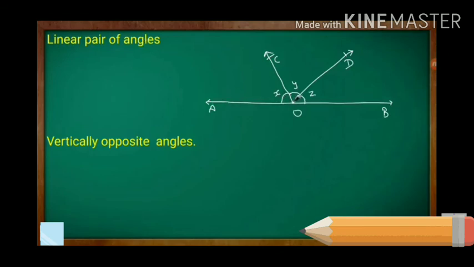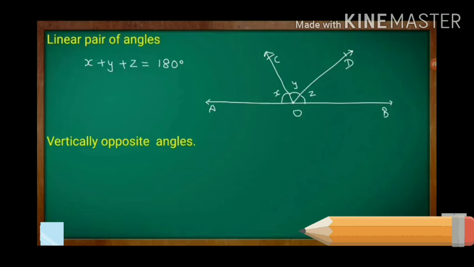Three angles are formed on the straight line: angle X, angle Y and angle Z, and all three have a common vertex, that is O. The sum of the three angles, angle X plus angle Y plus angle Z, is equal to 180 degree, and these are called a linear pair of angles because they lie on the same straight line.